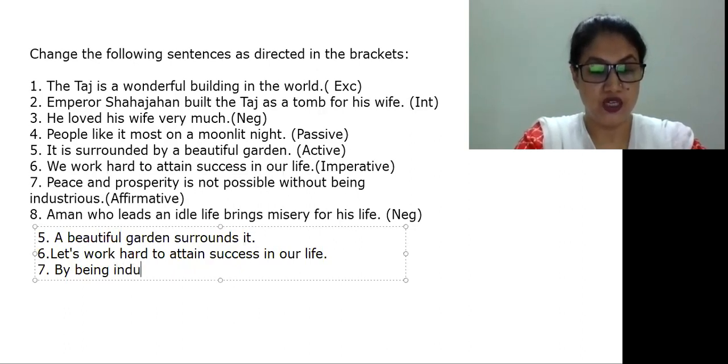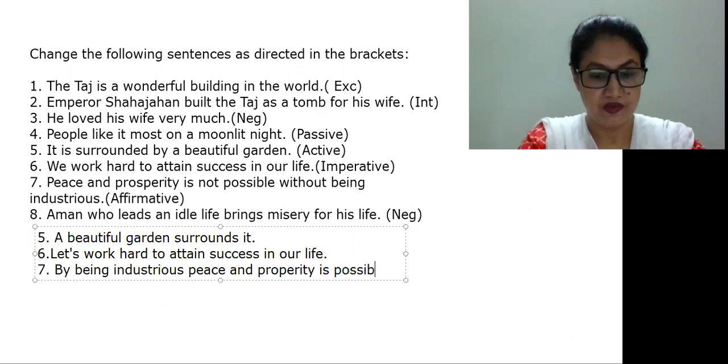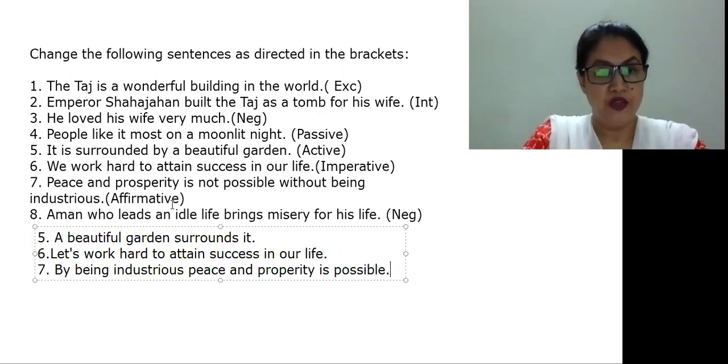Being industrious, peace and prosperity is possible. So peace and prosperity is not possible without being industrious. We can write that by being industrious, peace and prosperity is possible.